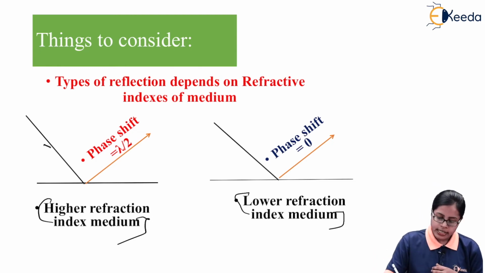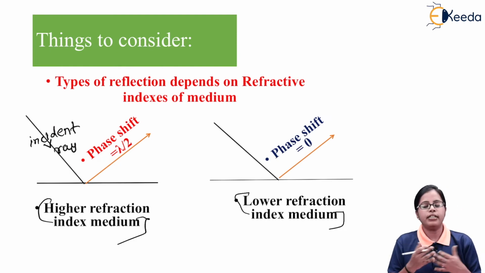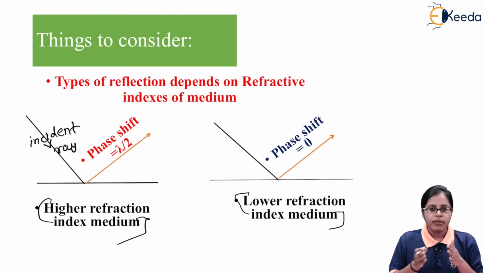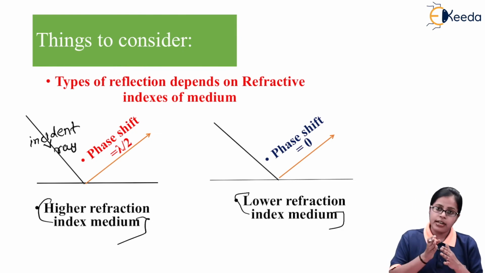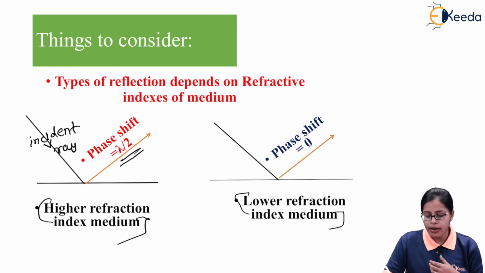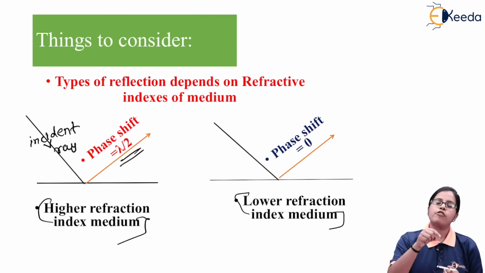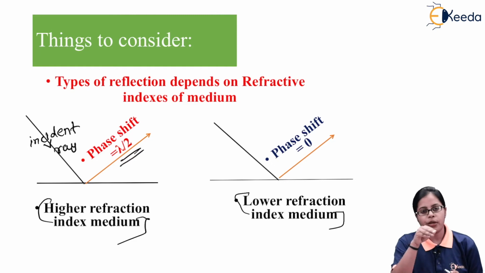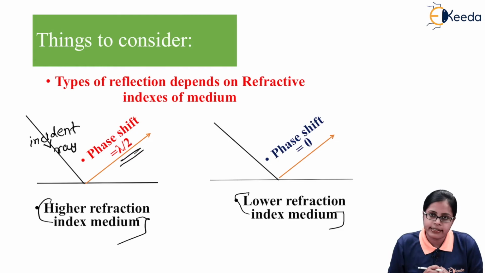As you can see, this is your incident ray, which is incident on the medium with higher refractive index, and the medium reflects that incident ray. Once the ray is reflected, the phase of the reflected ray changes by lambda by 2. That means the reflected ray undergoes a phase shift of lambda by 2 when it is reflected from a medium having higher refractive index.